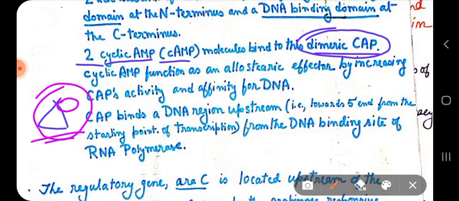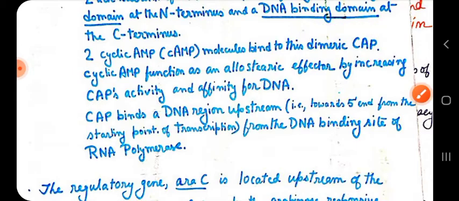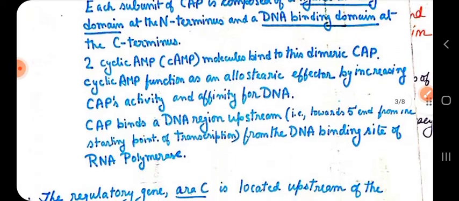But actually, this CAP is a homodimer made up of two subunits, and it has two sites: a DNA binding domain and a ligand binding domain.